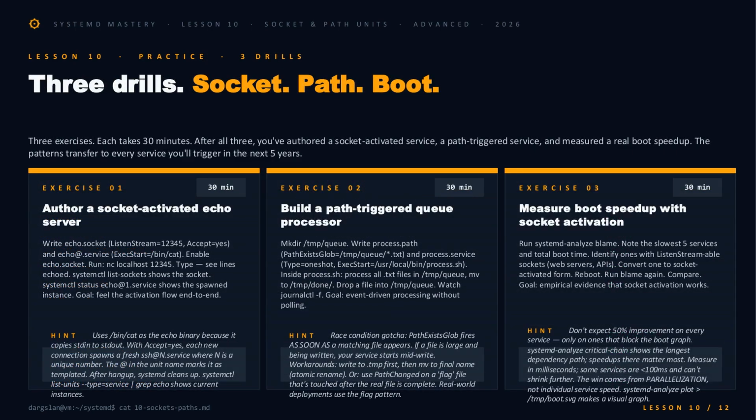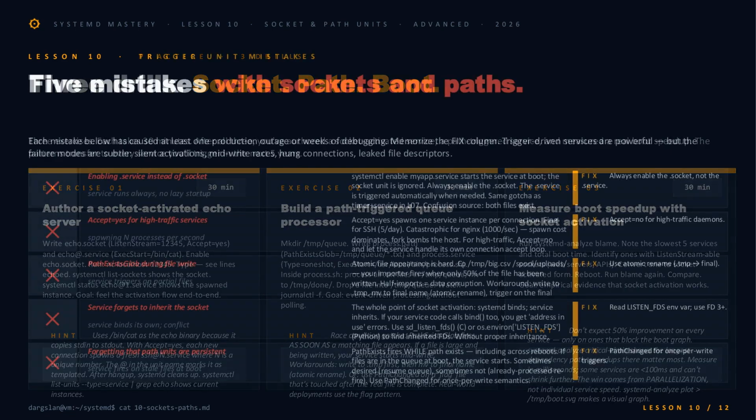Now you put it to work. 3 drills, 30 minutes each. First, build a socket-activated echo server with a templated unit. Feel the flow when nc hits port 12345 and a fresh instance spawns. Second, wire a path unit to a queue directory and learn the hard way why atomic renames or flag files exist. Third, the honest one. Run systemd-analyze blame, convert a real service to socket activation, reboot, and measure. Numbers, not vibes.